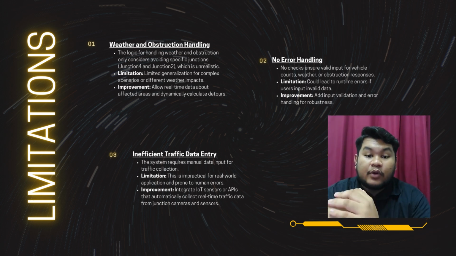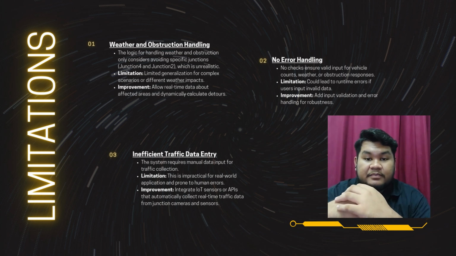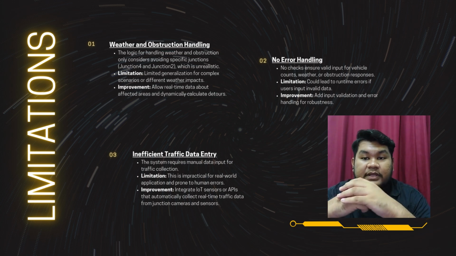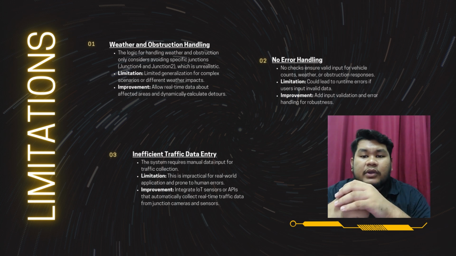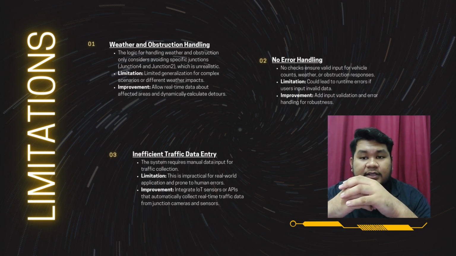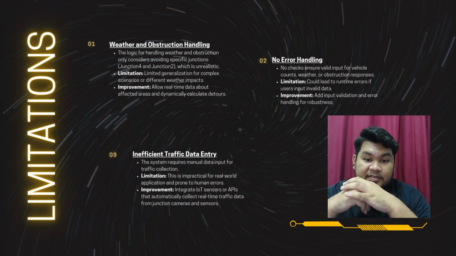Now I'll briefly go over the limitations of this program. So firstly, we have weather and obstruction handling. We only allow junction 4 and 2 for weather and obstruction handling, but this is unrealistic. So to improve this, we can allow real-time data about affected areas and dynamically calculate detours.